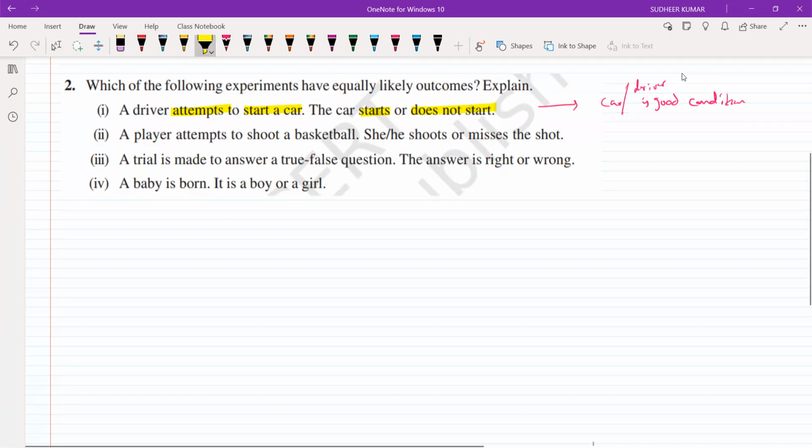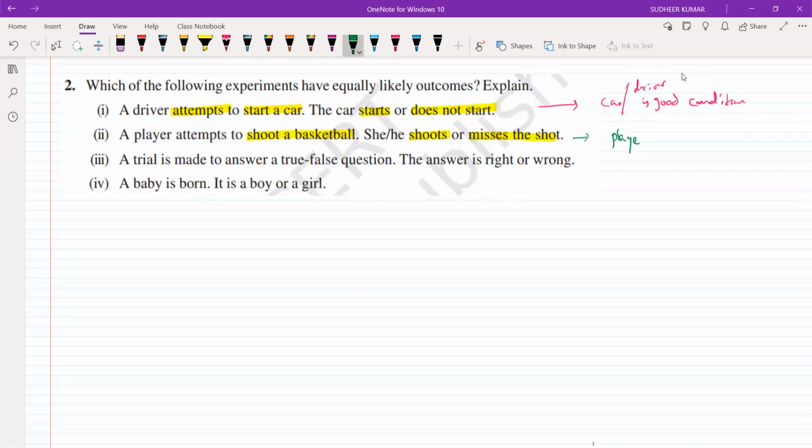The next one is a player attempts to shoot a ball. She or he shoots or misses the shot. Not equally likely, sir. Here also we need some information, whether the player is in good condition or not.